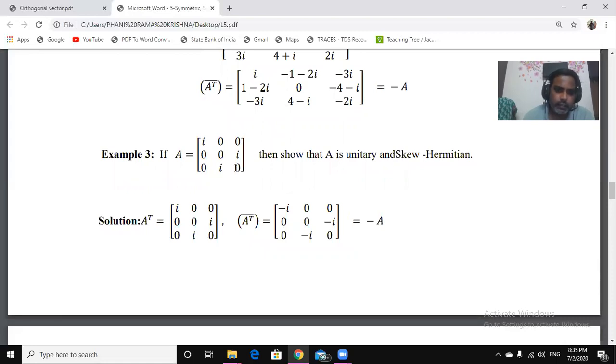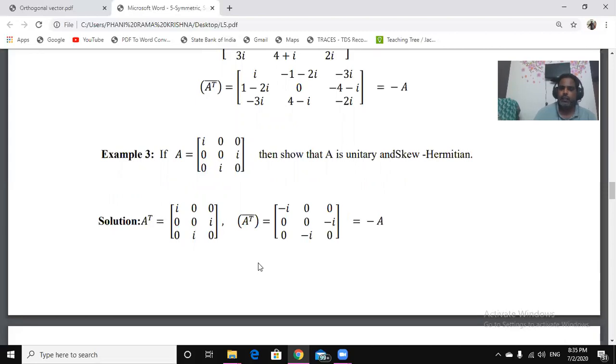Here these are complex numbers. So this is said to be a unitary matrix. If the vectors contain real numbers, then we will call it orthogonal. With the same property, if it contains a combination of real and imaginary numbers, then we call it a unitary matrix. The determinant of this unitary matrix is either +1 or -1.